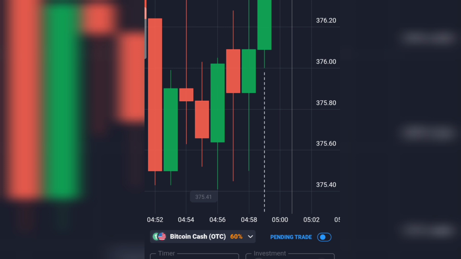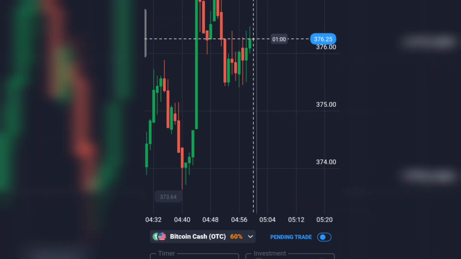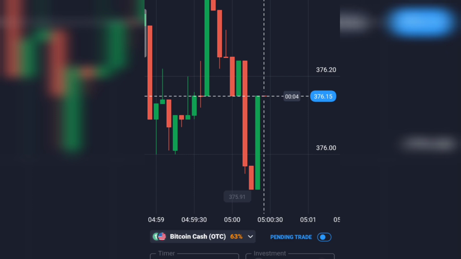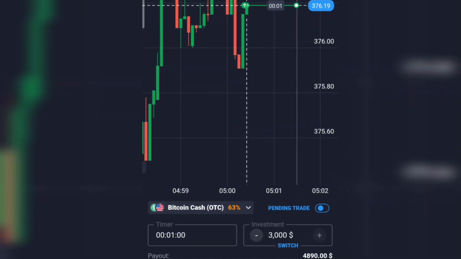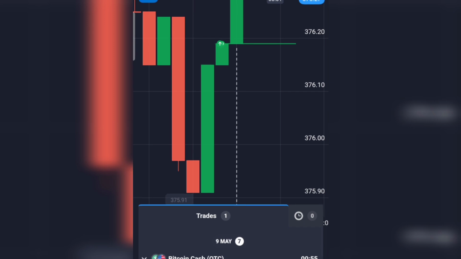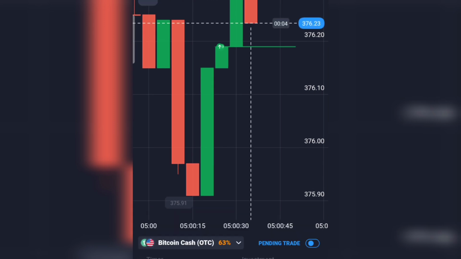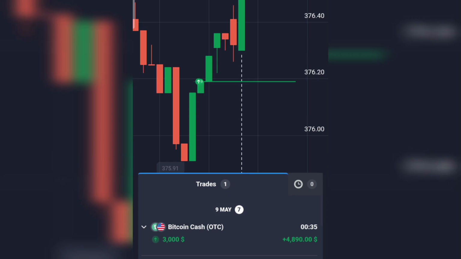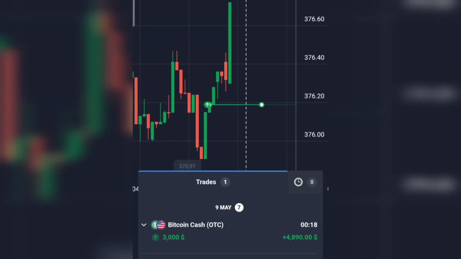Next, I had to place another trade. So, I started analyzing the graph again. After a proper check, I placed another up trade again for 1 minute. Then I thought I'd try a 5-second trade. I invested another $3,000, and as you can see, I won again. My balance now reached $91,000.